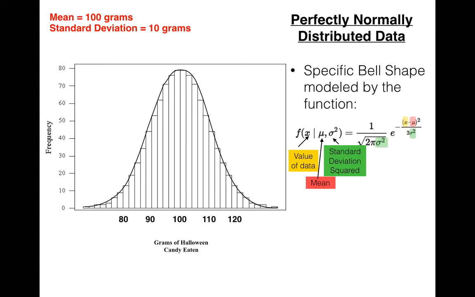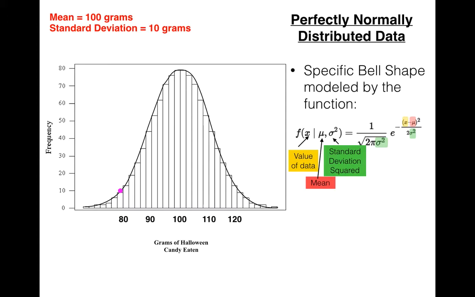So essentially, if we put in 100 grams for the mean and 100 grams squared for the standard deviation squared, then if we graph f of x, we'll come up with the curve that you see, the frequency distribution curve on the left. That's what the graph of that function looks like. So if we wanted to find a point on that curve, we could just plug it in to our function and find what the output is.